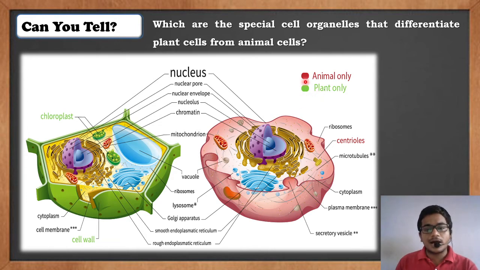Whereas the organelle marked with red color, that is only one organelle, the centriole, comes under the animal cell but is absent in the plant cell. All the rest of the organelles are present in both animal cells and plant cells. So these are the special organelles that differentiate a plant cell from an animal cell. Okay, observe this diagram carefully. It shows both the cells, that is the plant cell and the animal cell. Let us move ahead now.